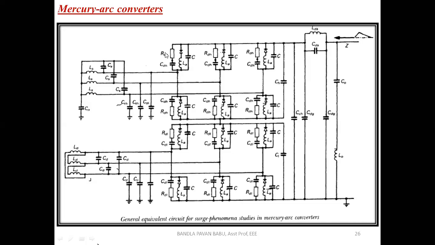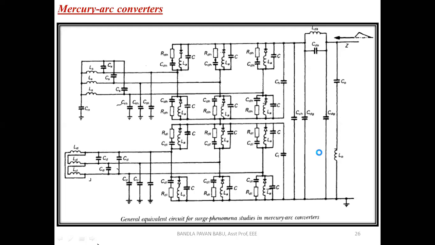So each individual phase is going to be monitored there. Okay, so this is the schematic of the mercury arc converters. Here this is the DC side. From the DC side also you can see the capacitance, which are an LC combination there. So this is nothing but the stray inductance. For the smoothing reactor, additionally a shunt capacitor is connected. All of these have the main function of avoiding the surges. It acts as protecting equipment for the converter unit.